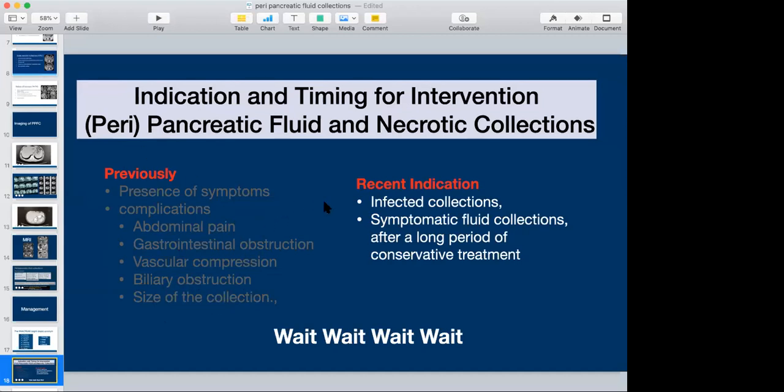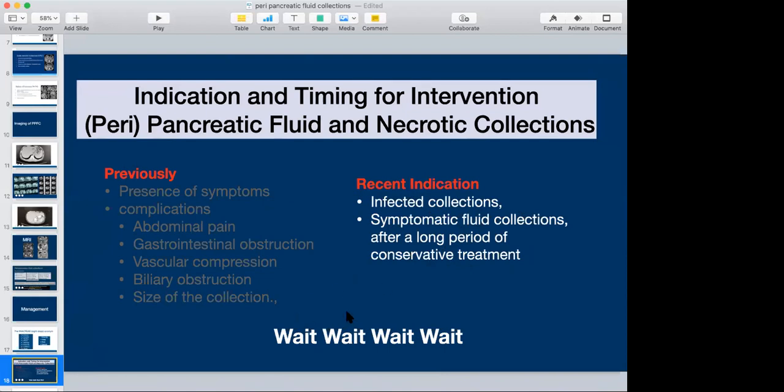However, there is a significant shift from those thoughts to the recent indications: infected collection, and symptomatic collections after a long period of conservative management. These are the indications for intervention in patients with peripancreatic fluid collection. Our dictum should be wait, wait, and wait.